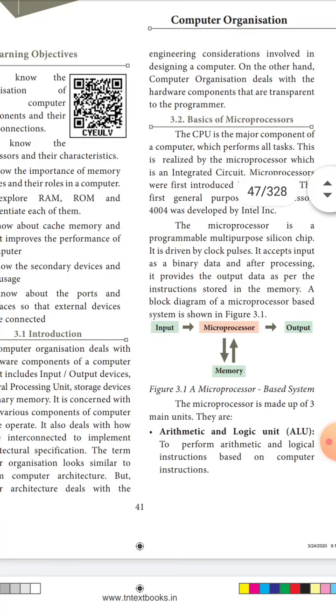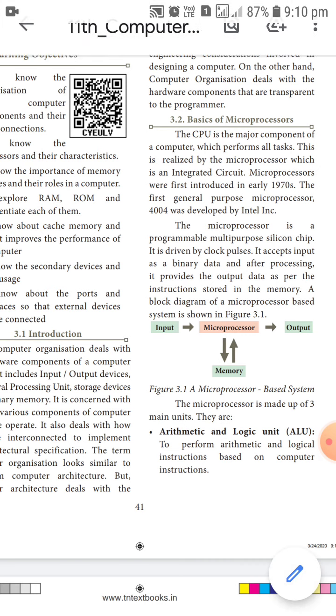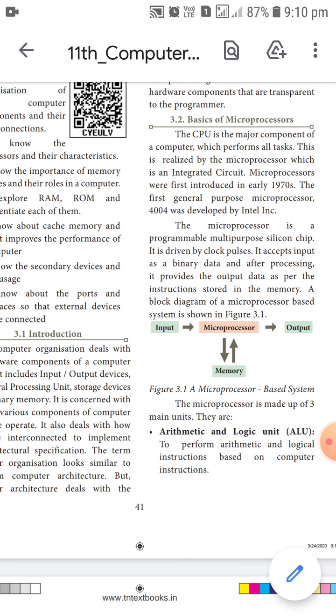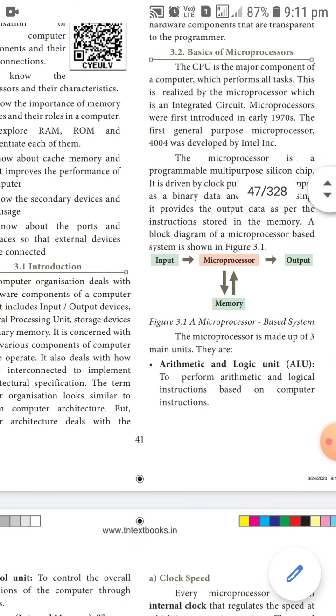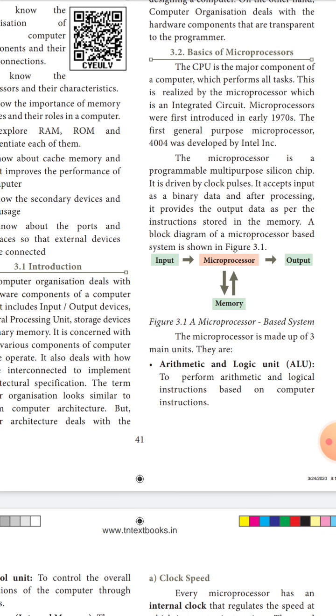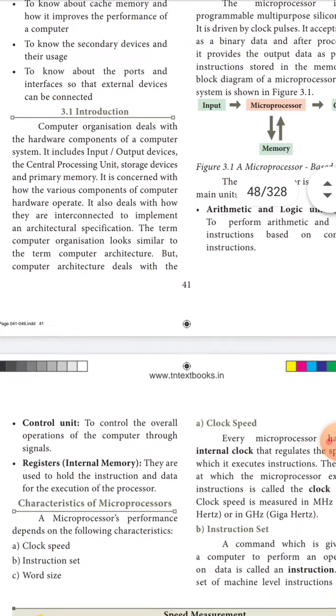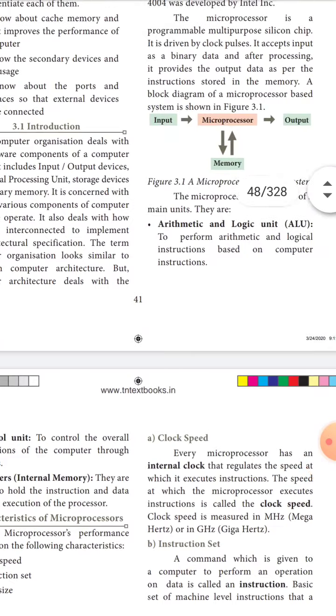So, a block diagram of a microprocessor based system. First we have the input. Here the user gives the instruction to the computer. That instruction is stored in the memory, and the silicon chip, the microprocessor, does the processing. After processing, it displays the result on the output unit. The microprocessor is made of three main units: the arithmetic logic unit, the control unit, and registers.